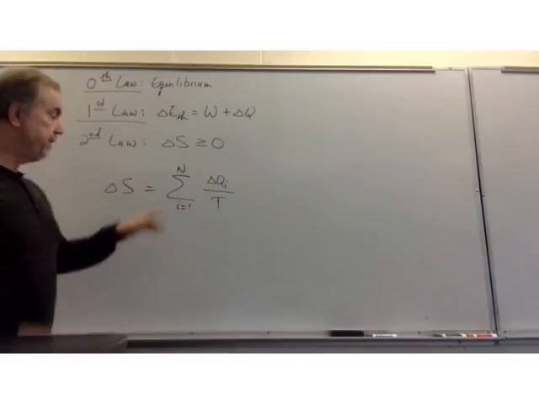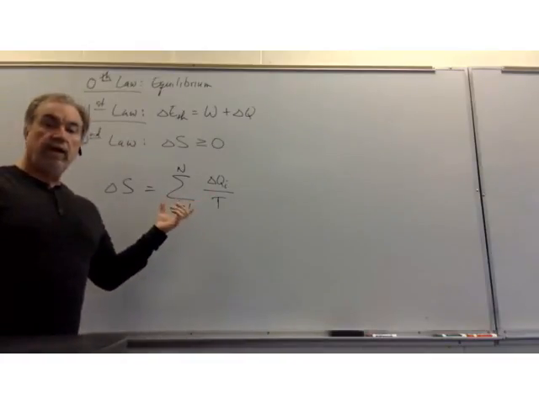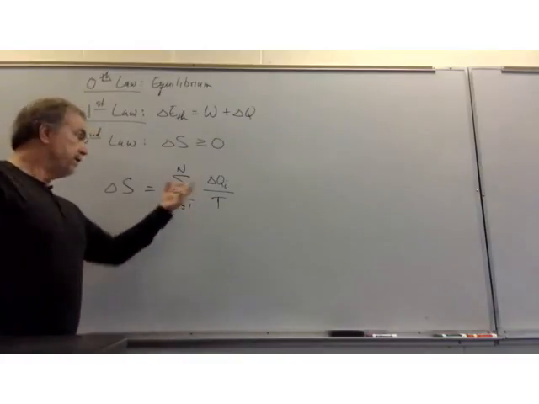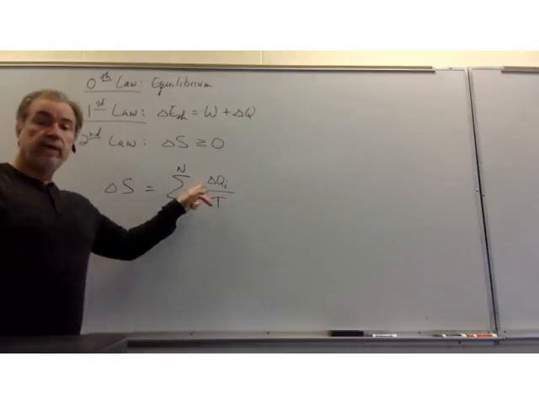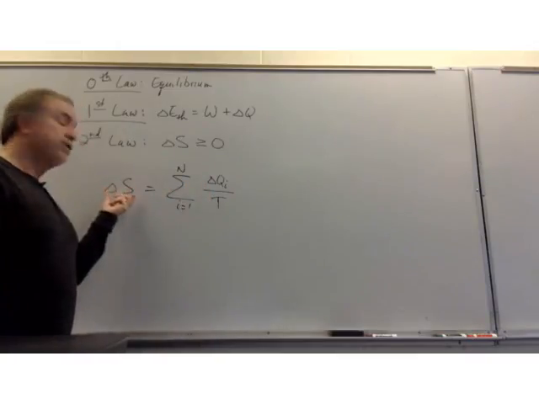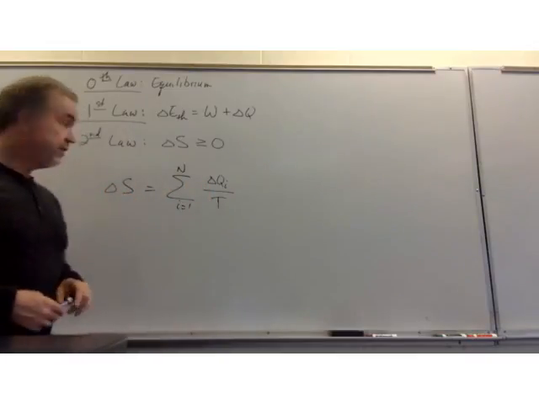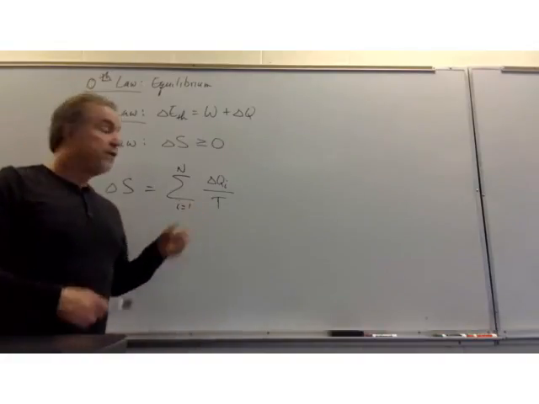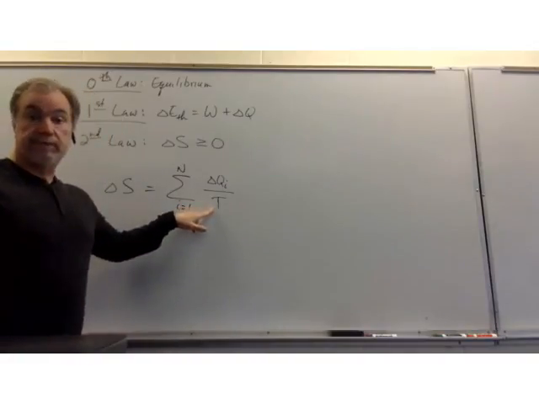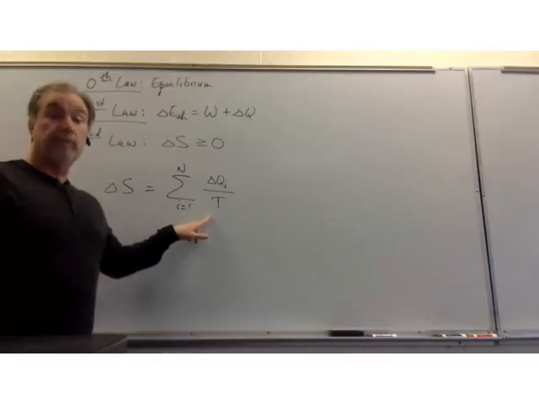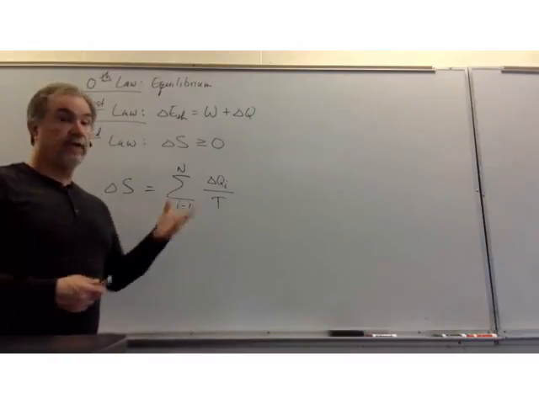And I want to clarify this a little bit. We are going to make the assumption that the amount of heat that we gain or lose and the corresponding change of entropy is small enough so that the temperature of the system does not change during the heat flow.